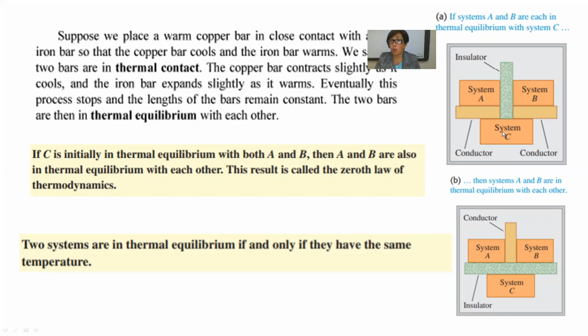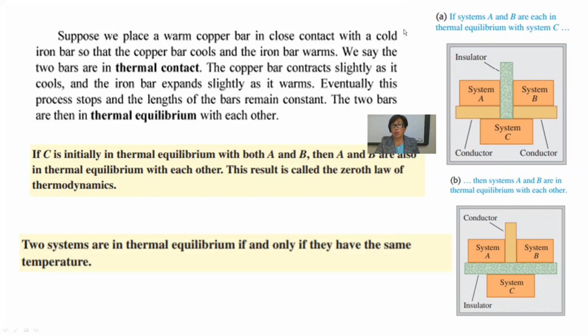We place a warm copper bar in close contact with a cold iron bar, so the copper bar cools and the iron bar warms. We say the two bars are in thermal contact. The copper bar contracts slightly as it cools, and the iron bar expands slightly as it warms. Eventually this process stops, and the length of the bars remains constant. The two bars are then in thermal equilibrium with each other.